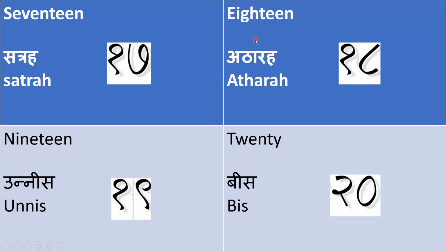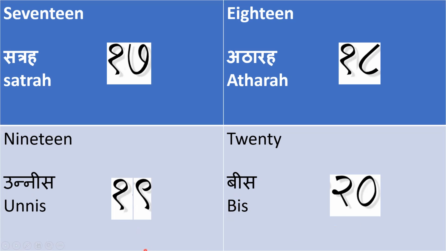For 18 in Hindi we say atharah, and we will write 18 like this. 19. For 19 in Hindi we say unnis, and we will write 19 like this. Ek or nau, it becomes 19. Come to 20. For 20 in Hindi we say bees. 20 we will write like this. Do and 0. For do and 0 in Hindi we say bees.